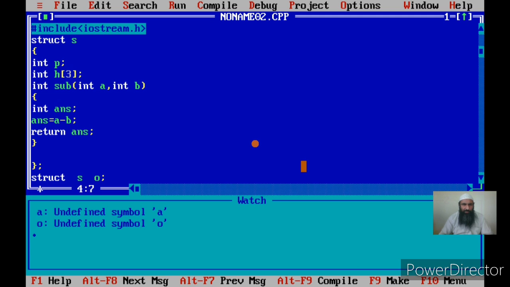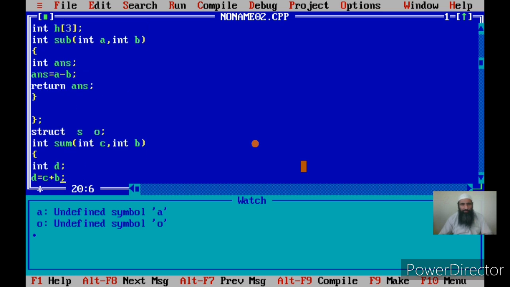Now this structure has got two members. One is the data members and one is a function member. So P is a data member of the structure and H is again a data member of the structure, and we can have a function within the structure also. This is possible in C++. We can have a function within the structure definition. But we cannot call that function without a structure variable. How do we call it with a structure variable?